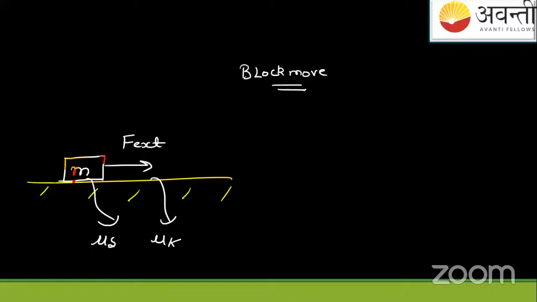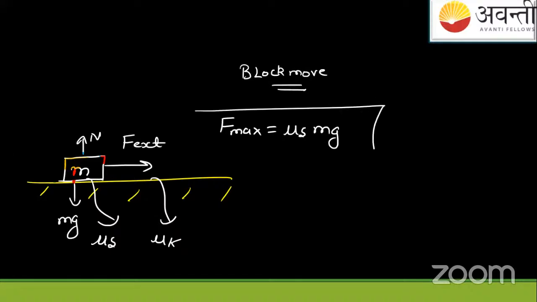See, think like this. Suppose I find the maximum value of the static friction using mu s. This is known as the limiting value of friction here, the maximum value of friction considering the static coefficient. Mu s into normal reaction. We know this is the normal reaction, which will be mg. This will give you mu s mg. This is the max value of the friction which can act. If the applied external force F